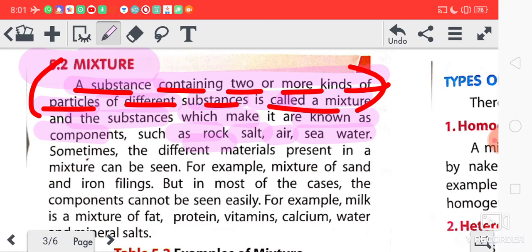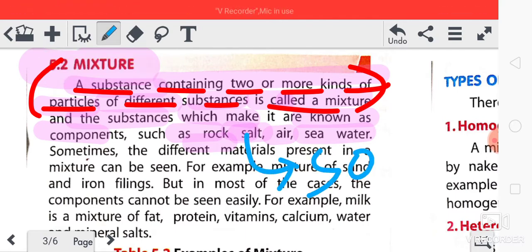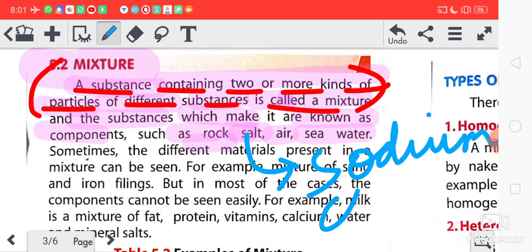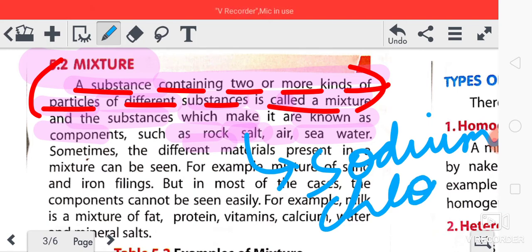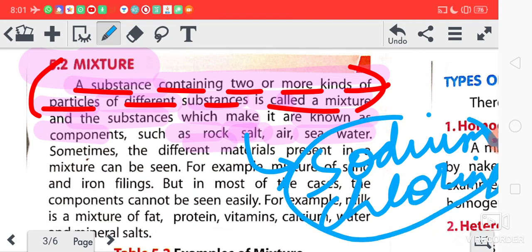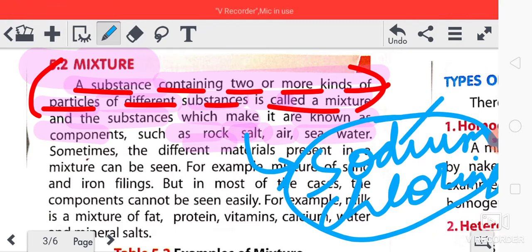Rock is made up of different substances. So many things are mixed in rock. Salt is a mixture of sodium and chlorine. Salt is made up of sodium and chlorine, and sodium is a component, chlorine is also a component.